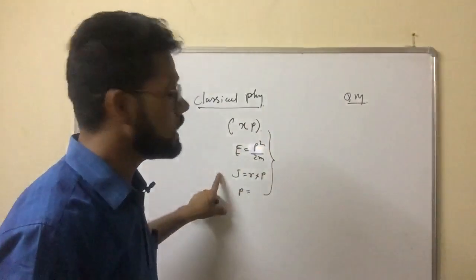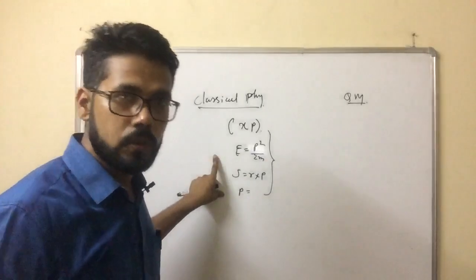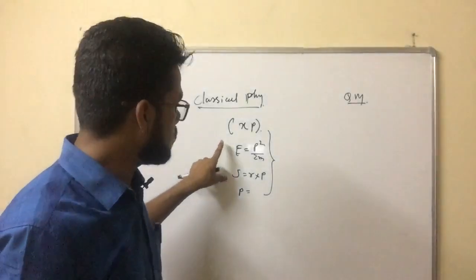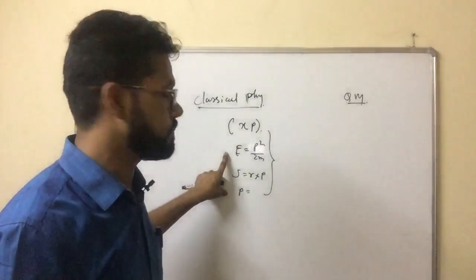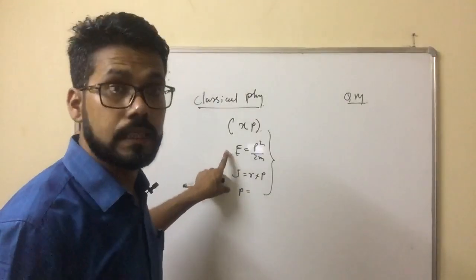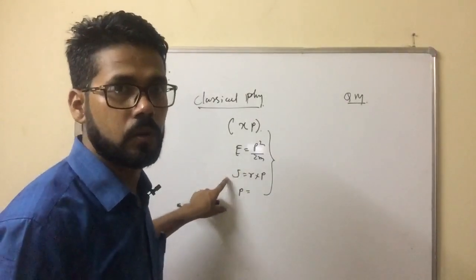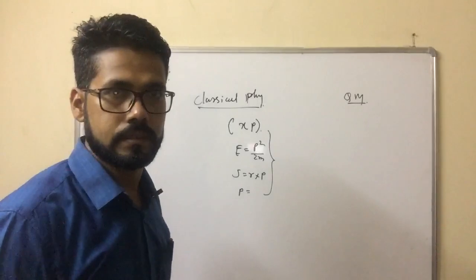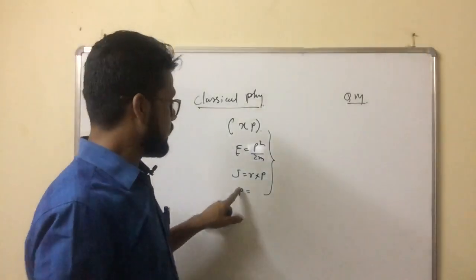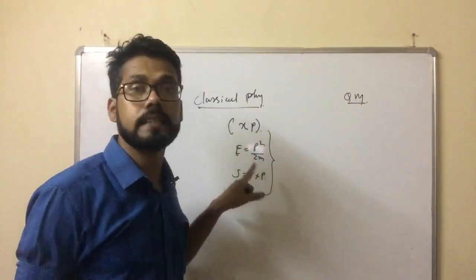What does it mean? In classical mechanics, if we know the position and momentum, then we can calculate physical parameters such as energy and momentum. This is static information.